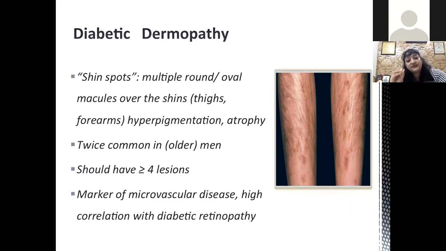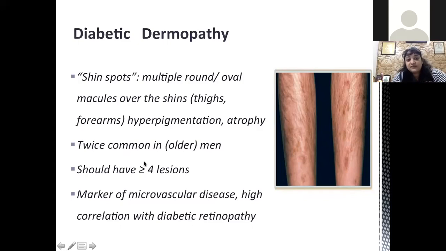Many times these lesions start as something erythematous. Then over the next 1 to 2 weeks, they may evolve into some grayish areas. After about 1.5 to 2 years, these lesions may become atrophic and hyperpigmented. At the same time, we may find lesions at different stages. Some may be early, newly forming lesions, and some may be older lesions showing atrophy and hyperpigmentation, so they may be present at different stages of evolution.